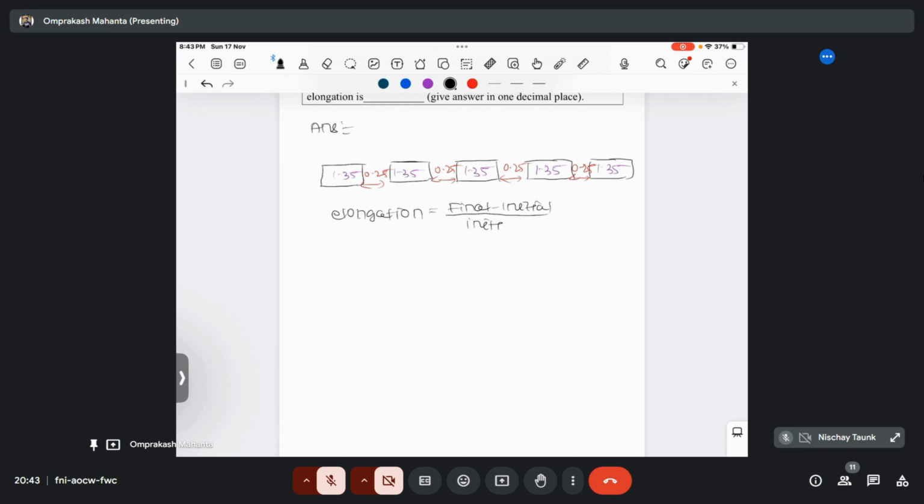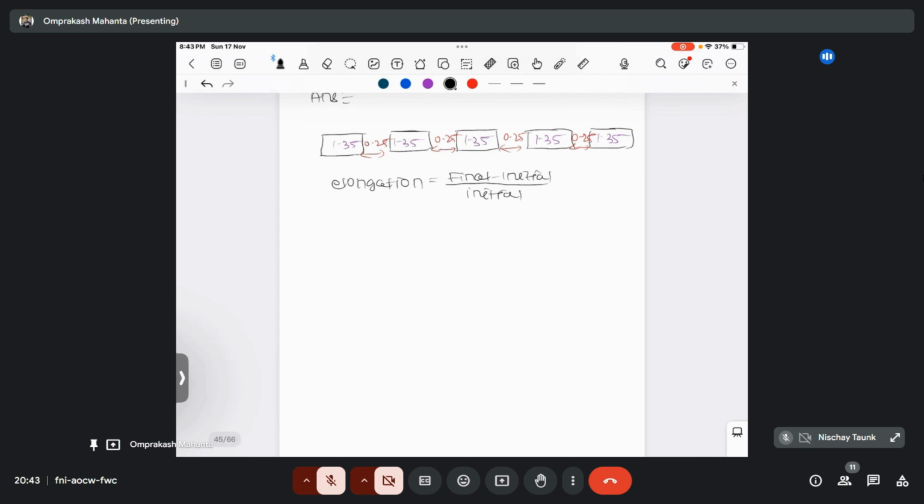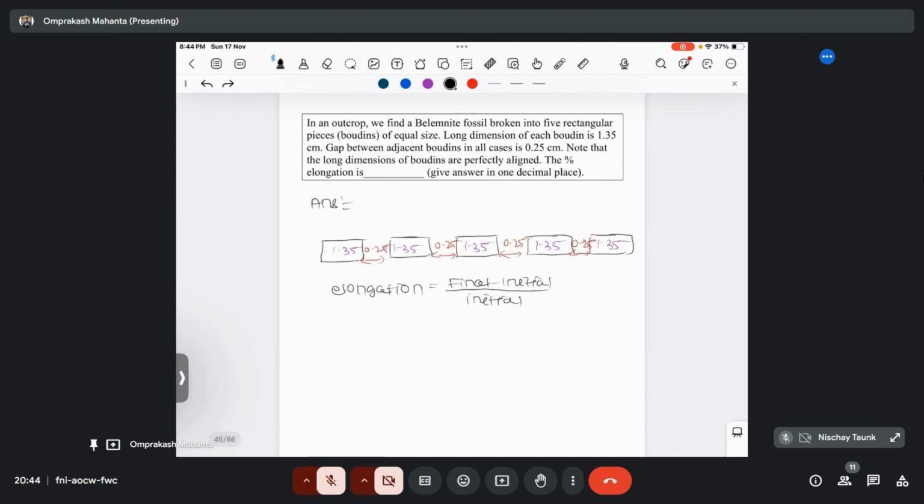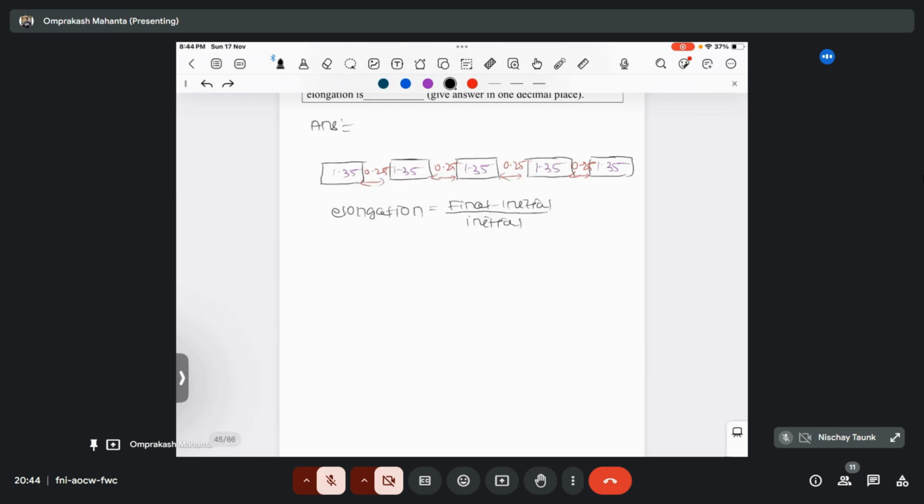This is the formula, right? So what is the initial length? Initial length is basically the length of all the boudins. The length of one boudin is 1.35. So 5 boudins will become 1.35 into 5, that is 6.75 centimeter.